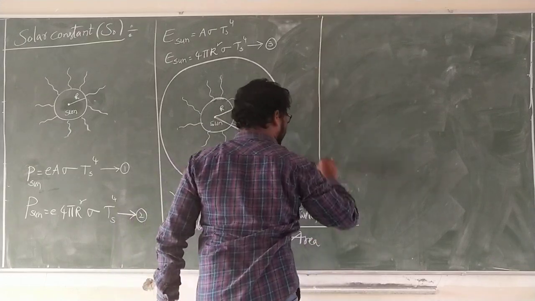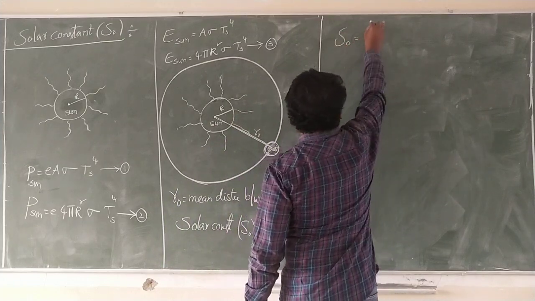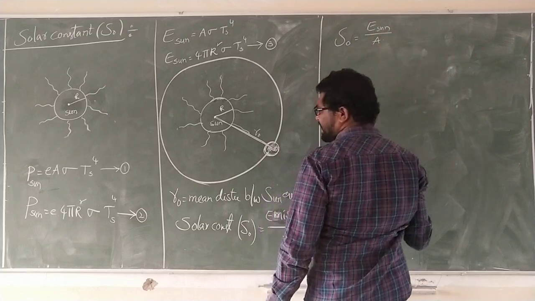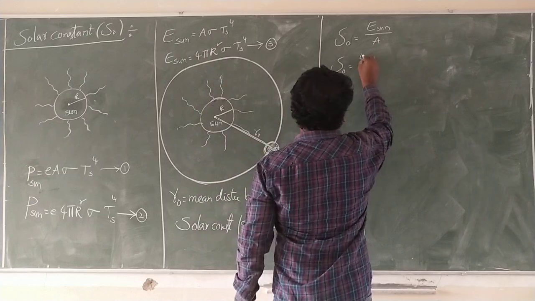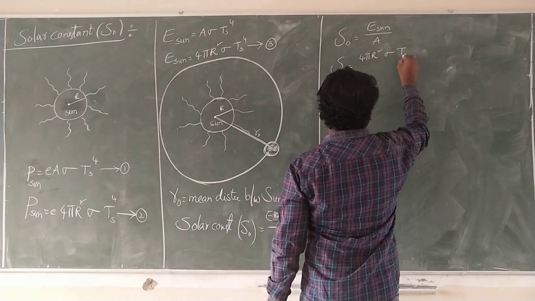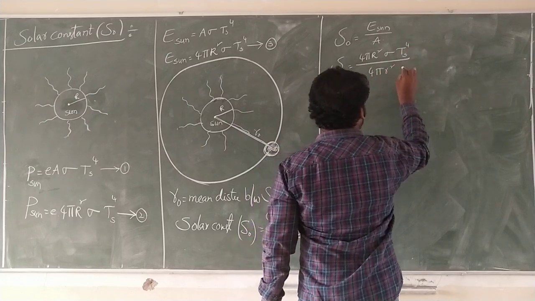Yes, what do we get? S0 is the emissivity of the sun divided by the area it is incident on. S0 is equal to the emissivity 4 pi r square sigma Ts power 4 by the area, 4 pi small r square.